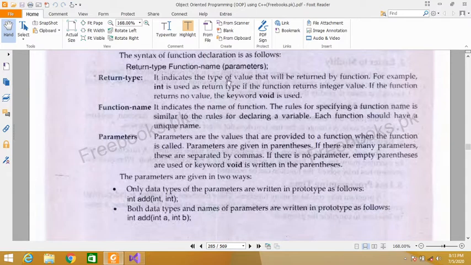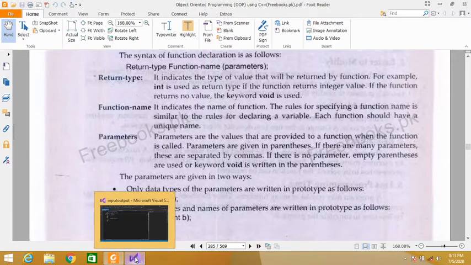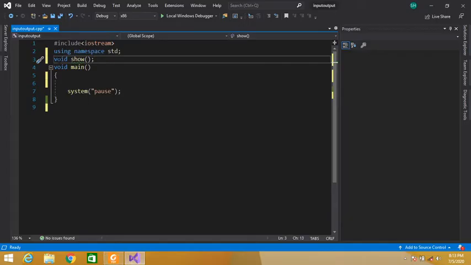Return type indicates the type of value that will be returned by the function. For example, a function may return an integer value or a float value or a character. If the function returns no value, the keyword void is used. So if our function does not return any value, then we will use this keyword void. It means this function will return nothing.